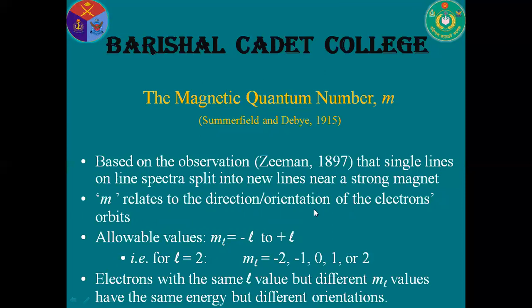On the basis of this factor, the magnetic quantum number is defined and it is represented by M. Here the value of M is minus L to plus L. For the value of L equal to 2, the magnetic quantum number will be minus 2, minus 1, 0, 1, and 2.